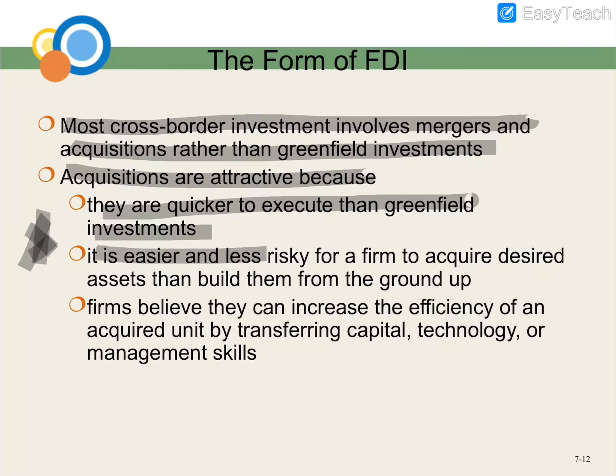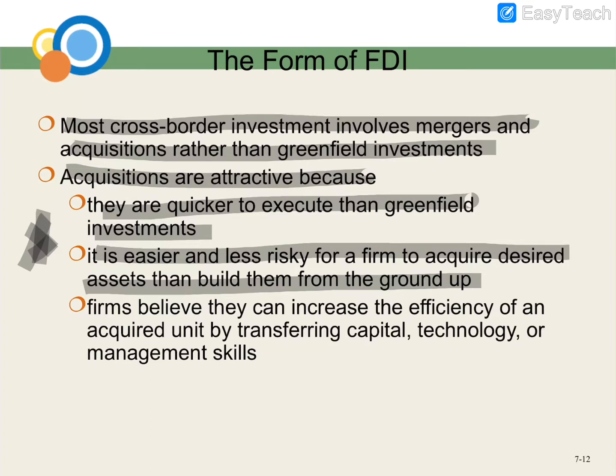It is easier and less risky for a firm to acquire desired assets than to build them from the ground up. It means you just merge with another company that already exists. So it's easier and also less risky, because if you have any loss, both of you are going to share. It is easier compared to building the company from the start.